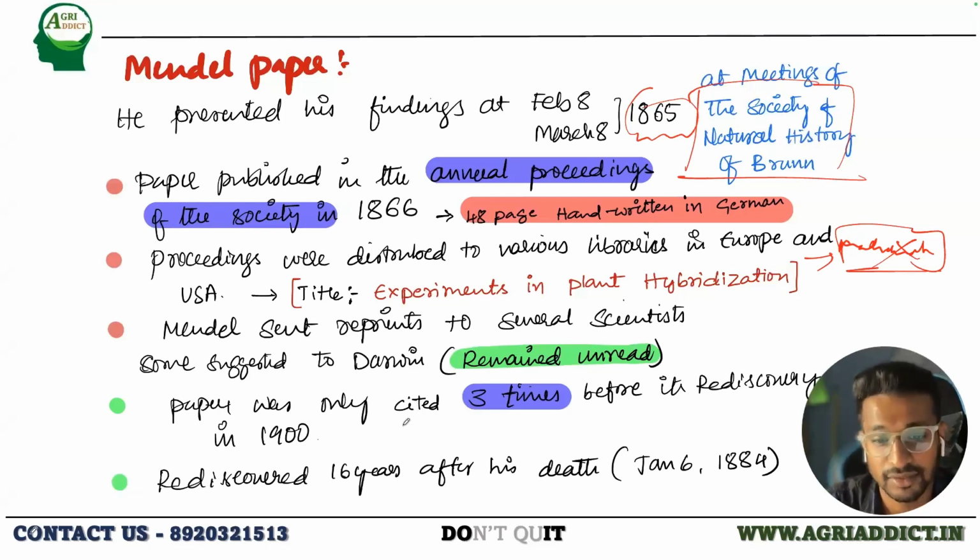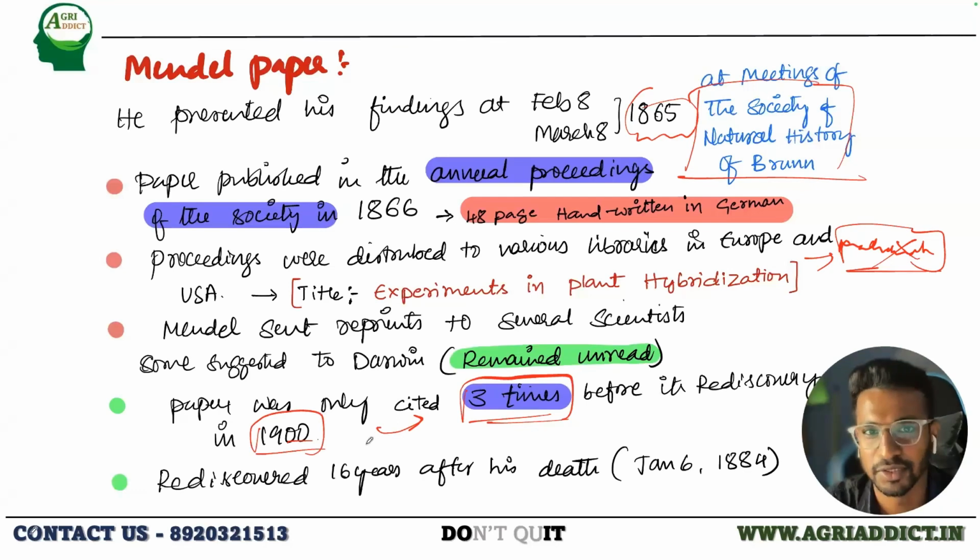One more important thing to remember is it was actually cited 3 times after his death. After publishing his paper, till 1900, it was cited 3 times. So how many of you understand about this cite? Like how many of you know what I mean by cite? Citing a paper.